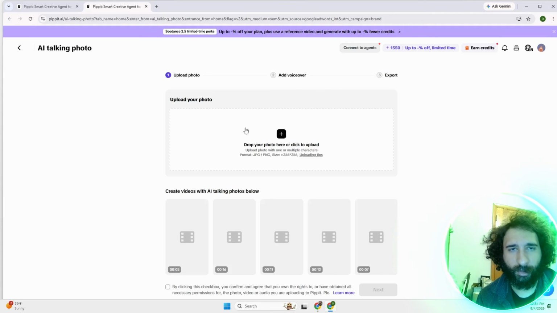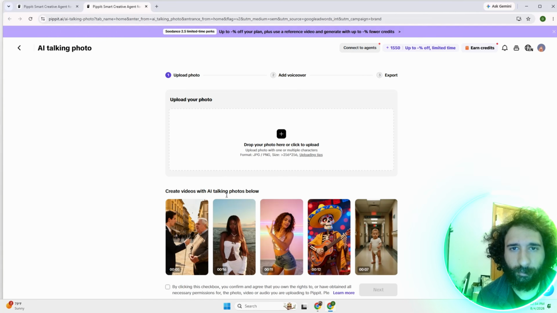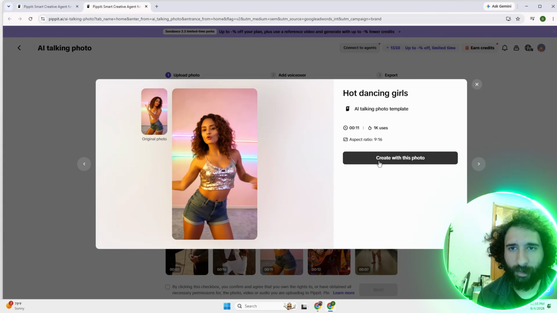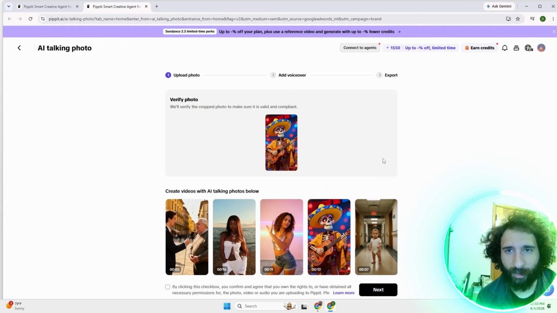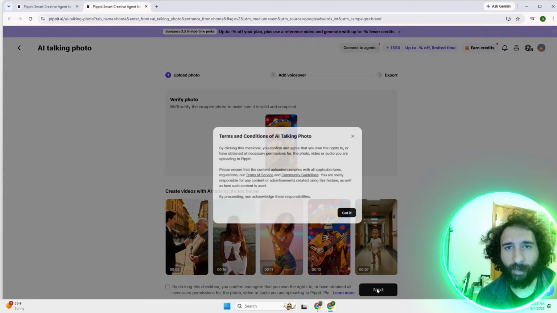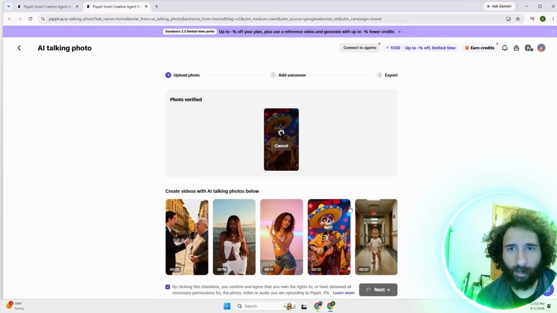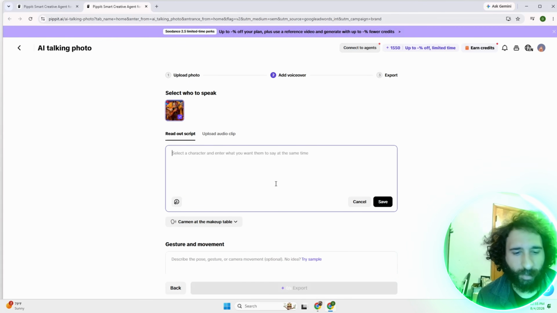Now, how do you do this? You simply come here, and if you have a photo, you can do that, or you can actually use some of these. So you can create with that photo, or you can create with this photo, which is kind of cool to me. And then you go ahead and hit next. Got it. You pick a video.